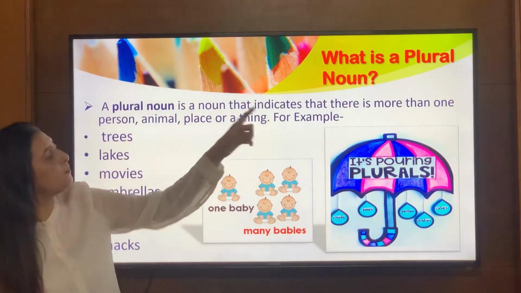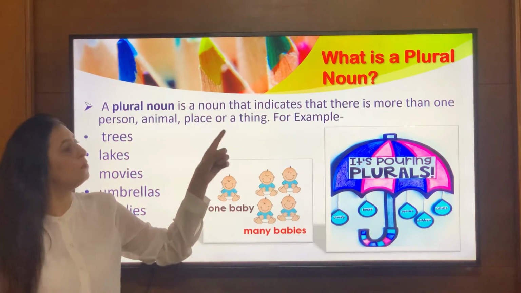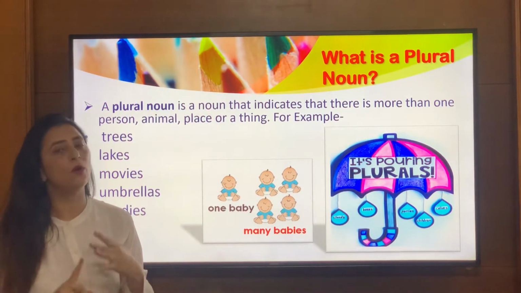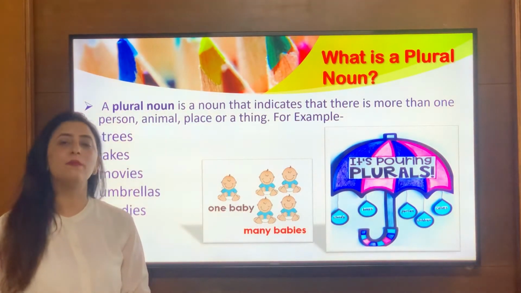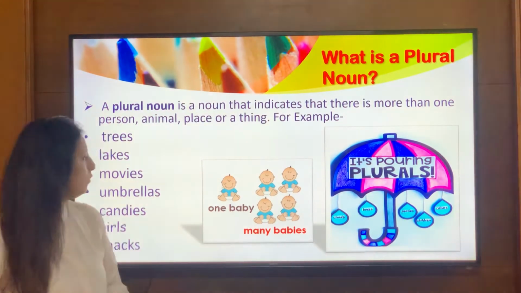Okay, what is a plural noun? A plural noun is a noun that indicates that there is more than one person, one place, one animal or one thing. So when I'm talking about something more than one, that means I'm talking about plural nouns. So let's discuss a few examples of plural nouns.